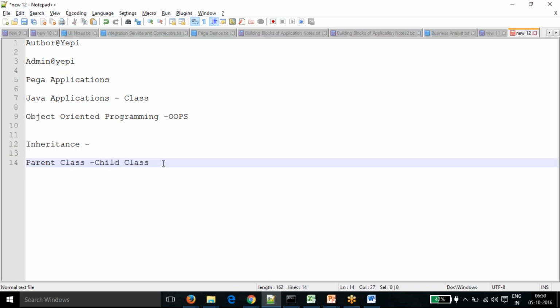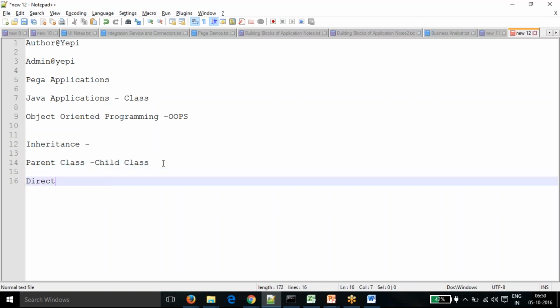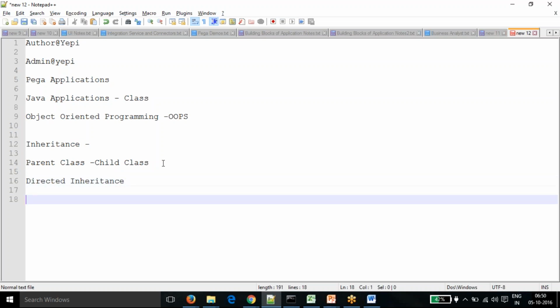In Java, we have only one kind of inheritance, called direct inheritance. Pega provides one more inheritance, which we call pattern inheritance.